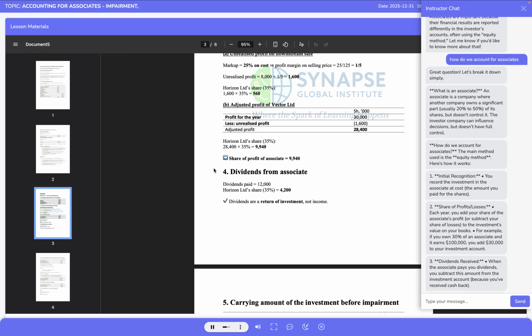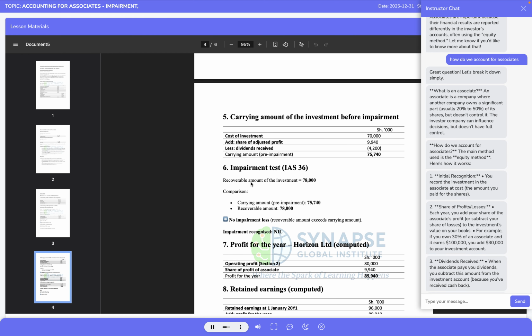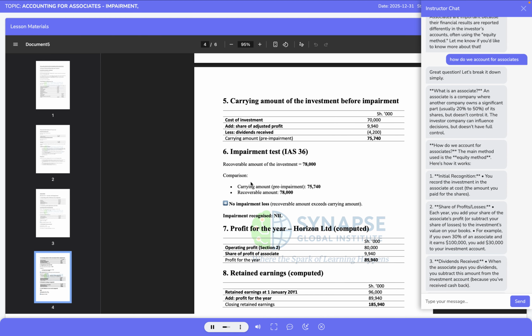Next, we compute the carrying amount of the investment in Vector Limited before impairment. Horizon Limited initially recognized the investment at cost of 70 million shillings. To this, we add the share of adjusted profit for the year, which is 9,940,000 shillings.